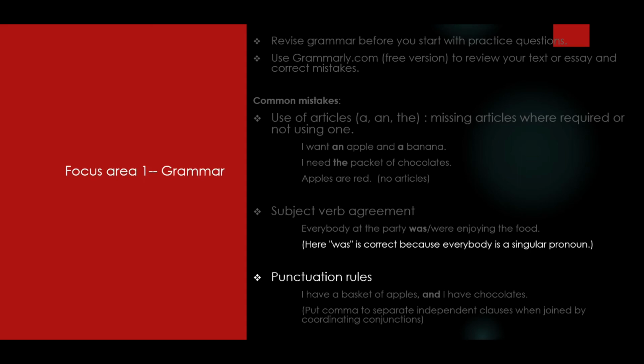The last I would say would be punctuation rules. Comma is a punctuation mark that we use a lot. So I would say it is good to go over punctuation rules before you start with your practice. For example, I have a basket of apples and I have chocolates. So here I am joining two independent clauses with a coordinating conjunction, and that is why, if you see, just before the and I have placed a comma. So the use of a comma is important to separate independent clauses when joined by coordinating conjunctions.